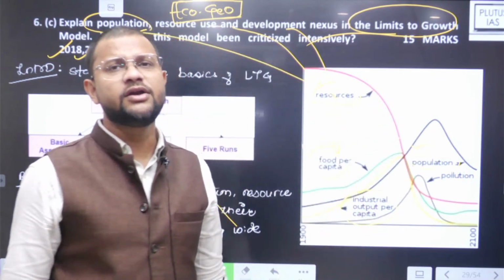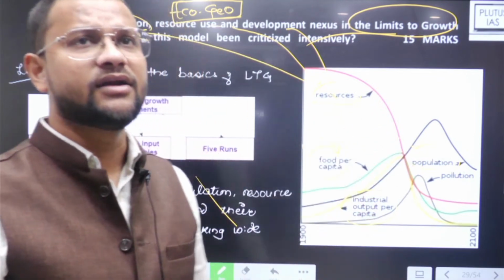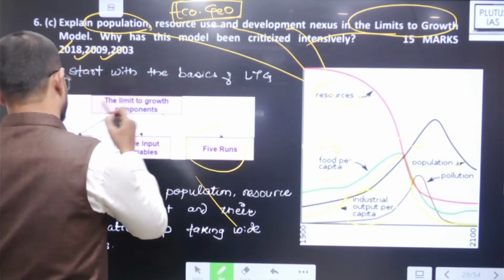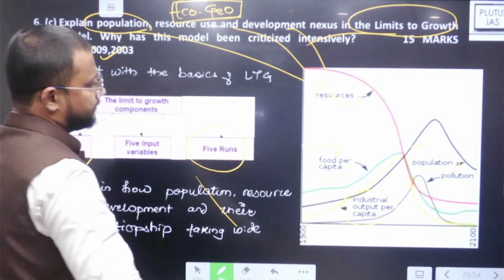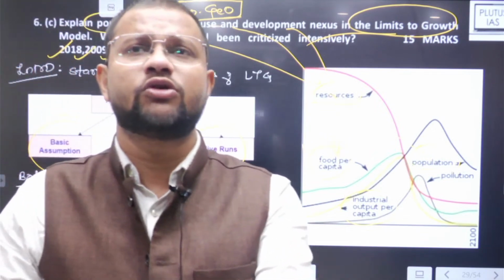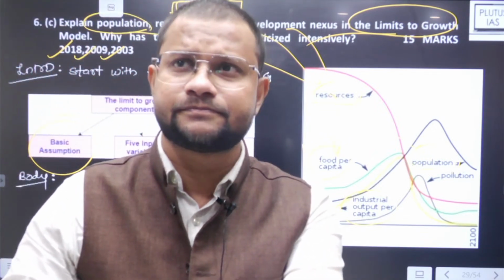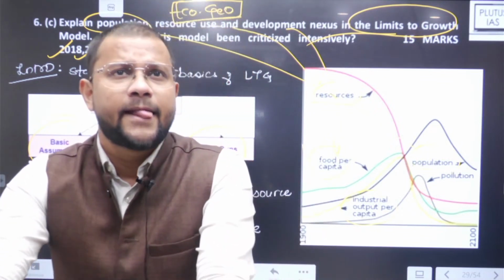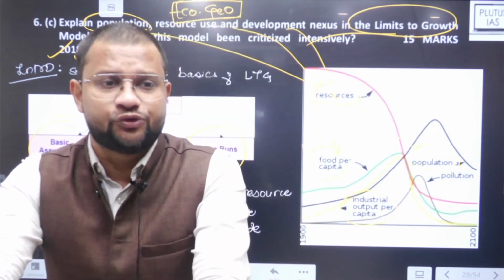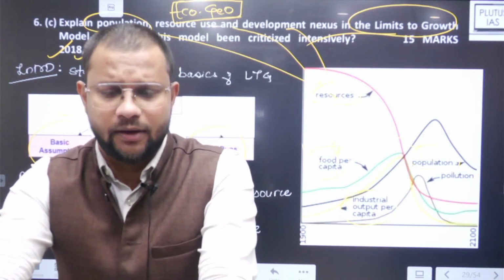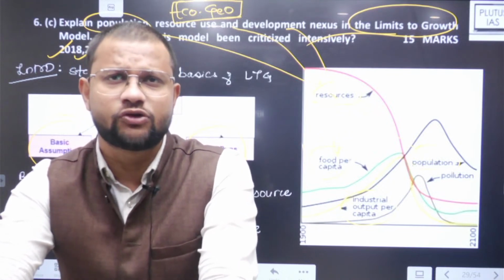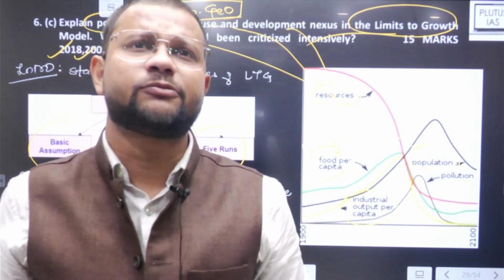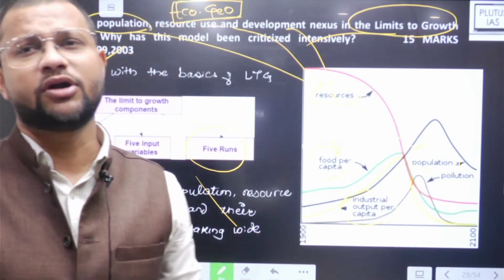So 5 different areas tagged under different assumptions, and there are 5 different runs over there. Basic assumptions: the limits to growth model was actually proposed by Forrester and Meadows in the 1970s. They were professors at MIT, Massachusetts Institute of Technology, and one of them and his pupil presented this model.